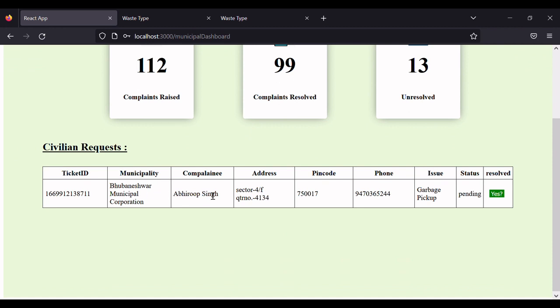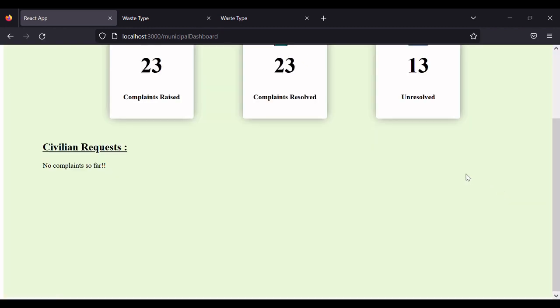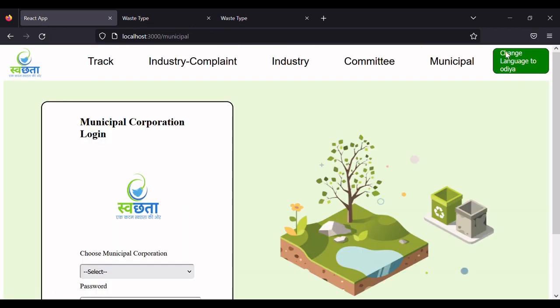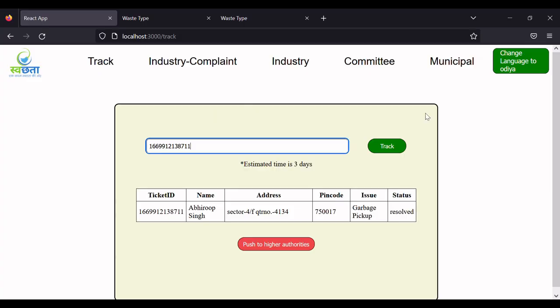Just now we had generated that. The issue is garbage pickup. If it has been resolved, then the user could click on yes, and that would be removed from the respective municipal's login portal. So just now we have completed the first interface, of the municipal corporation.